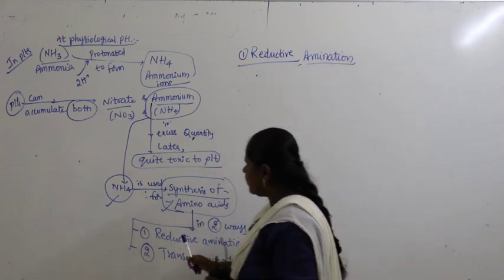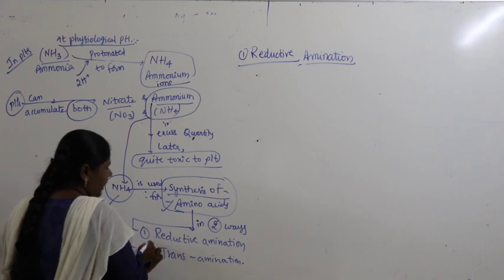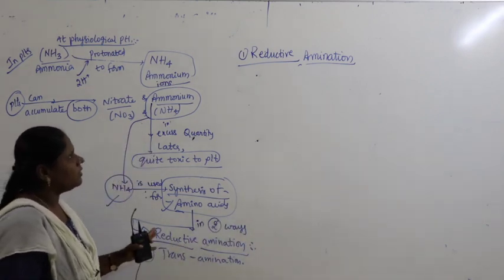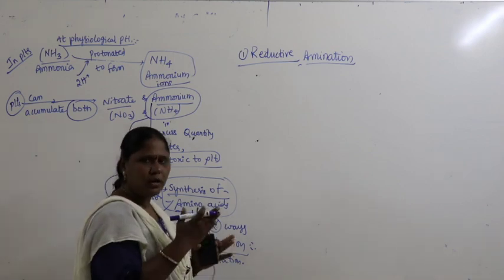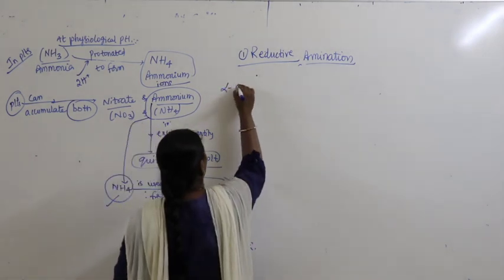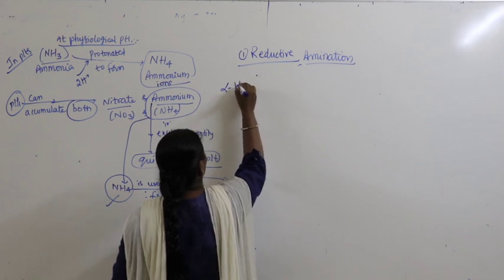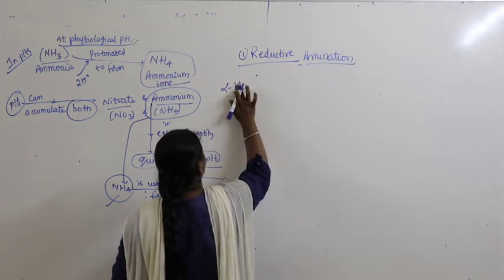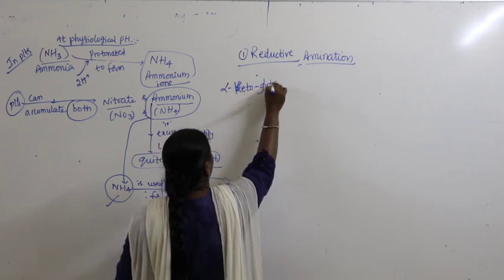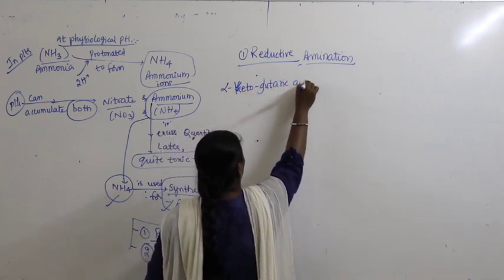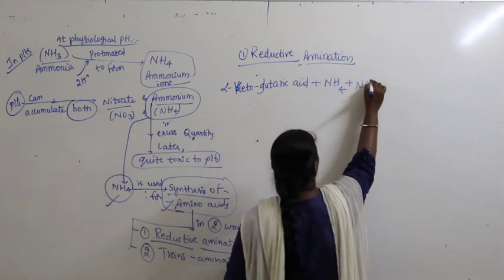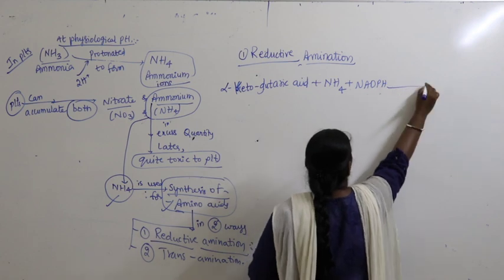Right. So what is the very first method we are discussing here? Reductive amination. So what is this method? In this first method, we are trying to convert ammonia into amino acid. So here we take the component called alpha ketoglutaric acid, which reacts with ammonia plus NADPH.